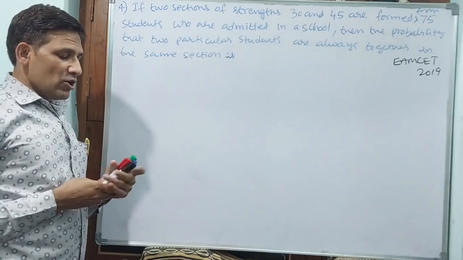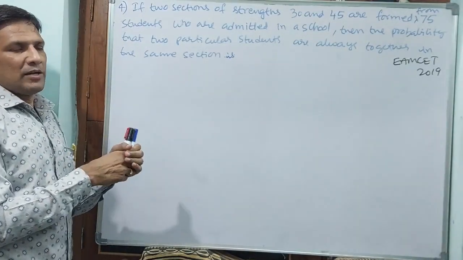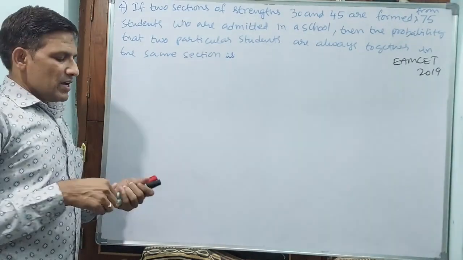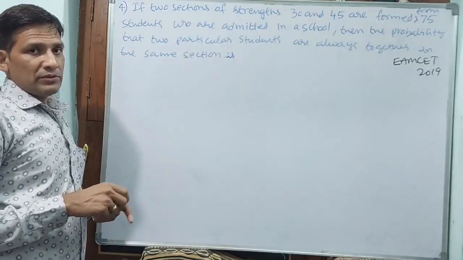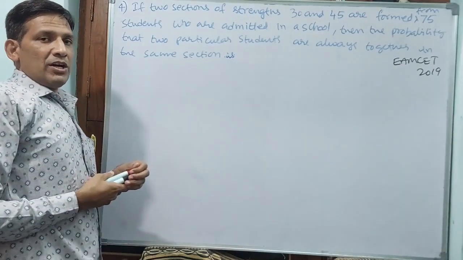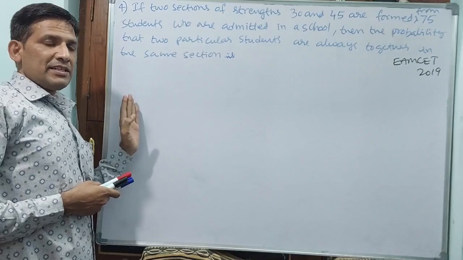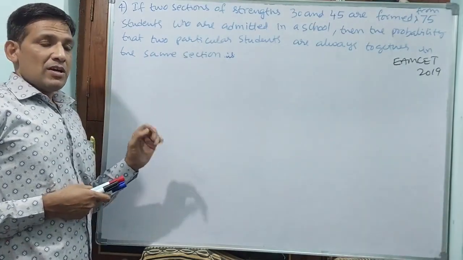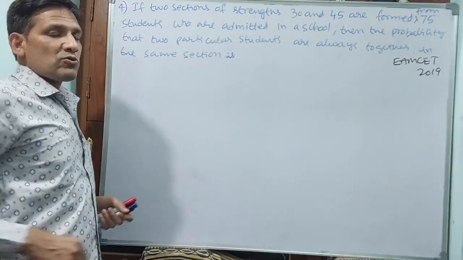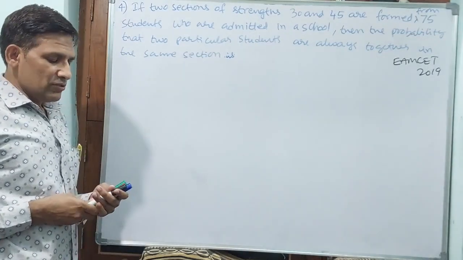You see here, 2 students are there. They are friends. They want to be together. That means if they want to go in one section, they will go in section A or section B. Let section A is having 30, section B is having 45 students. These 2 students, A and B, they want to go either section A or section B. But one in section A and one in section B, it is not possible, because they want to go together. What is the probability of that happening, like they are asking?